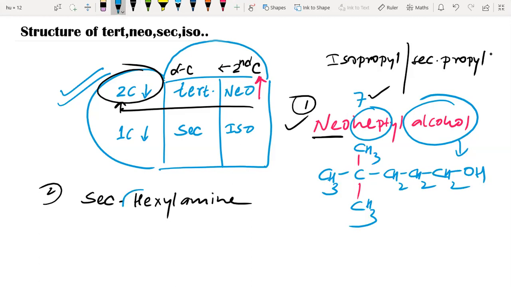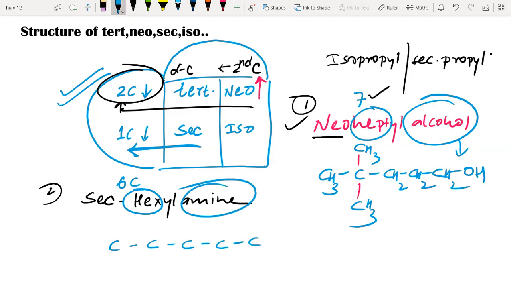As we see here, hex means 6 carbon. But if we see in this table, for secondary, what we have to do is 1 carbon less. So I will write 5 carbon only. Say 5 carbon. And what about this amine?